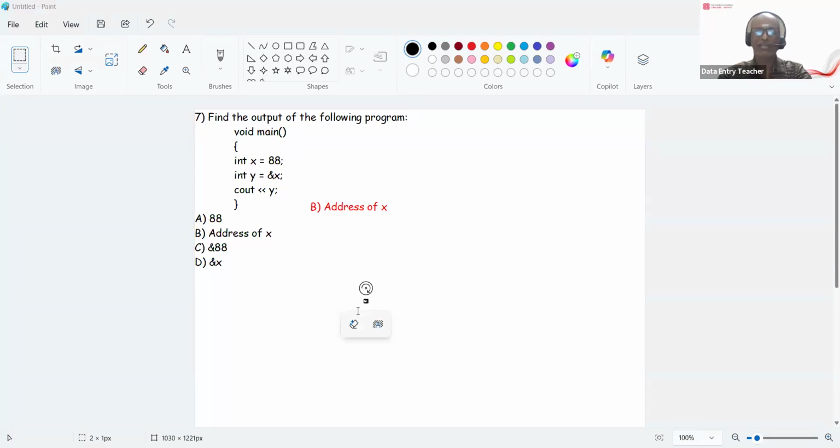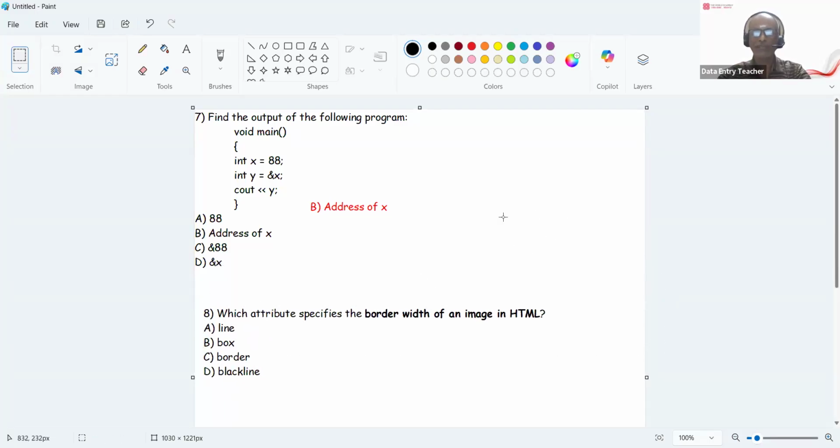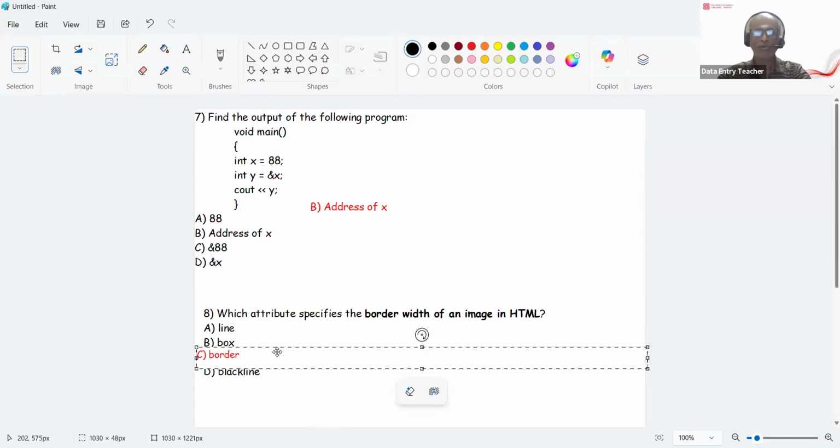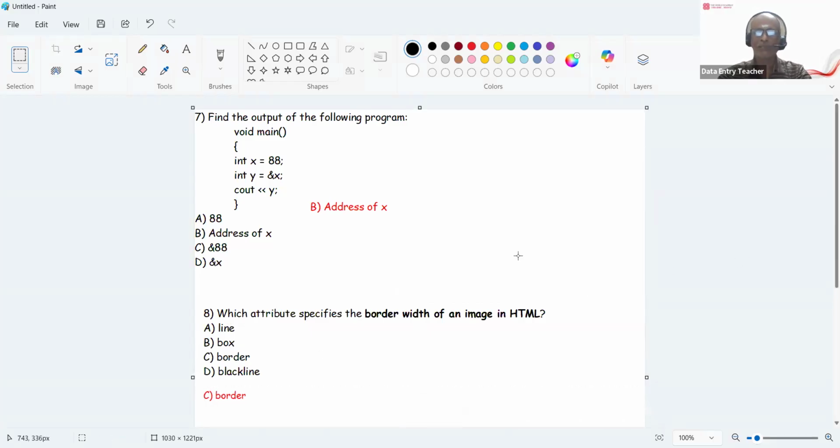So next question, which attribute specifies the border width of an image? Right. It's nothing but border only. The answer is border. Border specifies the border width of an image in HTML. So next question.